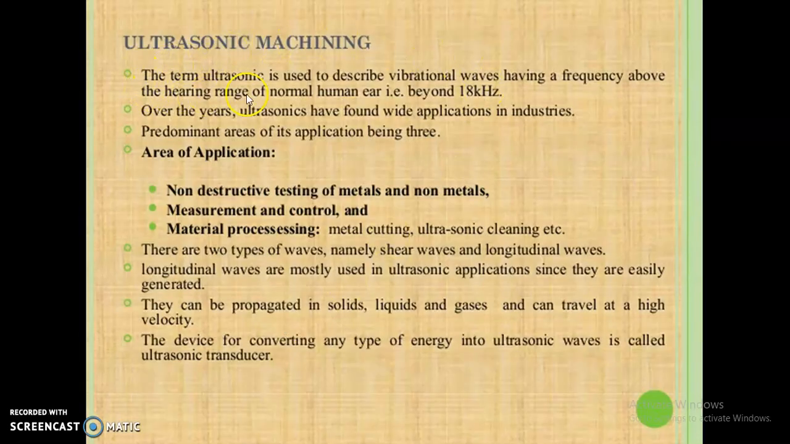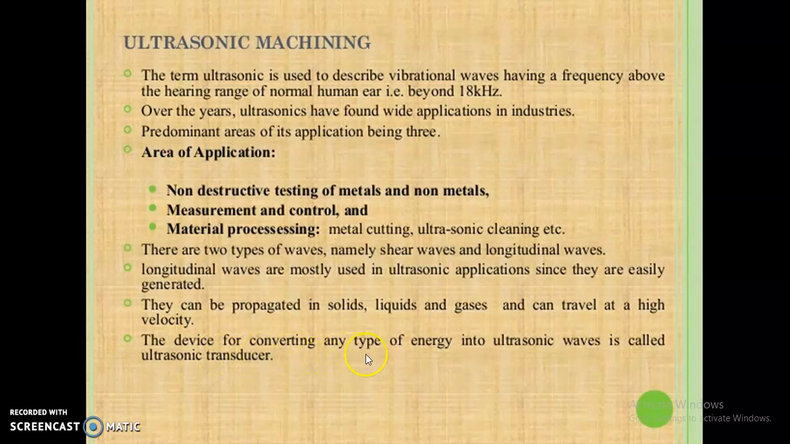In ultrasonic machining, ultrasonic is used to describe vibrational waves having frequency above the hearing range of the normal human ear, that is beyond 18 kilohertz. Ultrasonics have found wide applications in industries. It can be used in non-destructive testing of materials, measurement and control, material processing, metal cutting and ultrasonic cleaning. There are two types of waves, shear waves and longitudinal waves. Longitudinal waves are used in ultrasonic applications since they are easily generated. They can be propagated in solids, liquids and gases and can travel at high velocity.